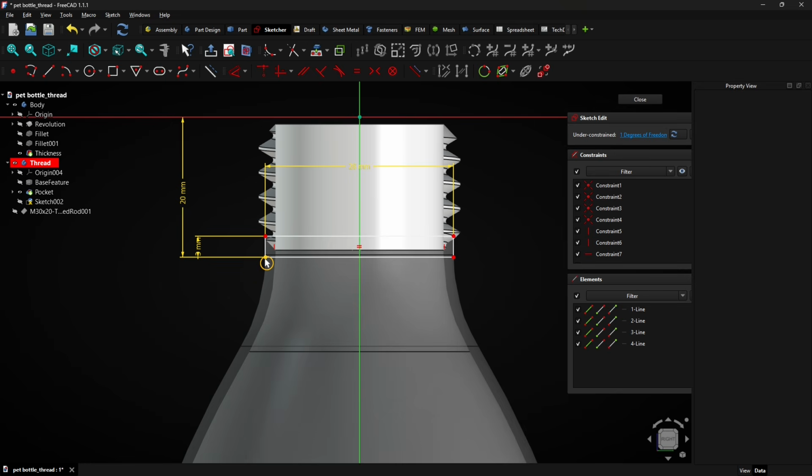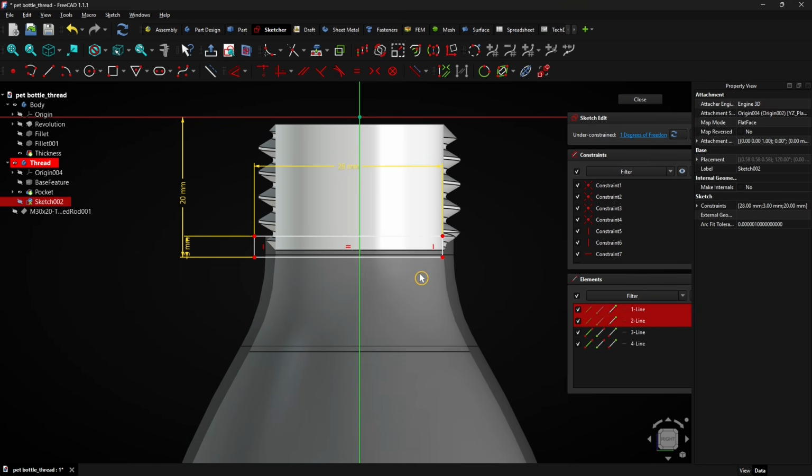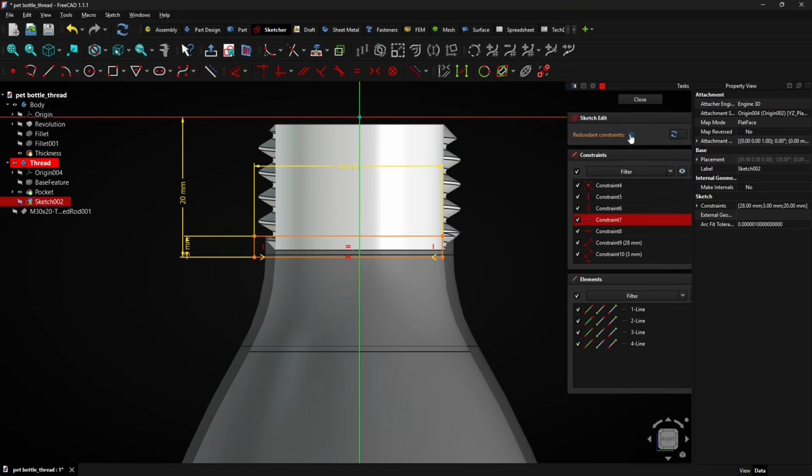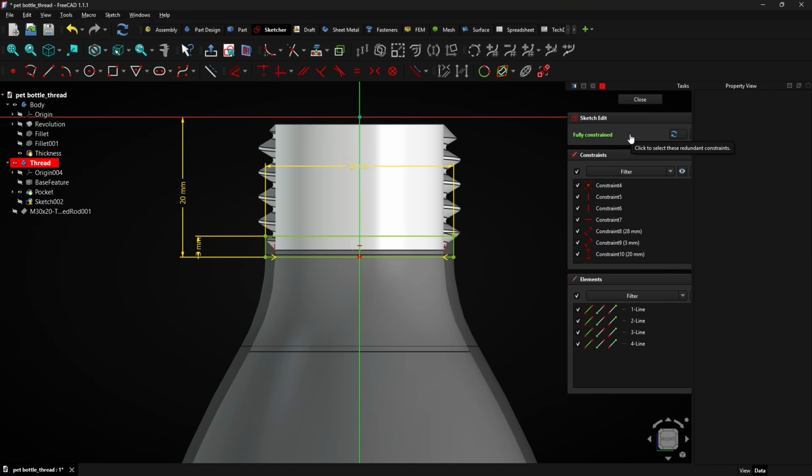Only one symmetrical constraint is needed. Click on these two vertices and then on the vertical axis. Then click on this button to add a symmetrical constraint. To remove the redundant constraint, click on this number and press Delete. Click on Close to exit the fully constrained sketch.